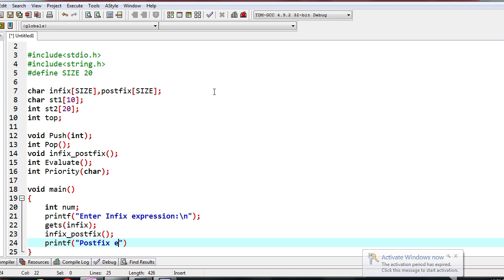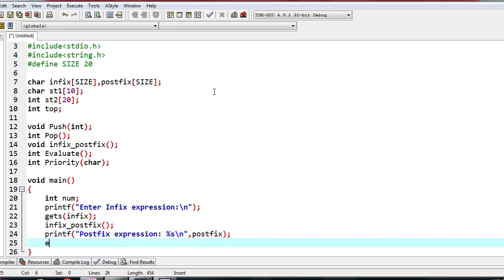Postfix expression, I will write this as postfix. I'll write %s here. So this is the postfix expression. It will display this. After displaying, now I will call evaluate function. For evaluate function, I will take num is equal to evaluate. The evaluate function is going to evaluate the postfix expression.